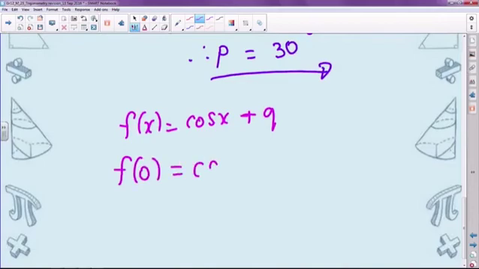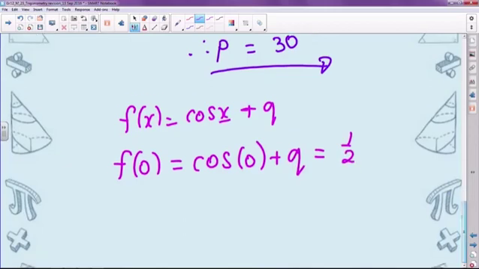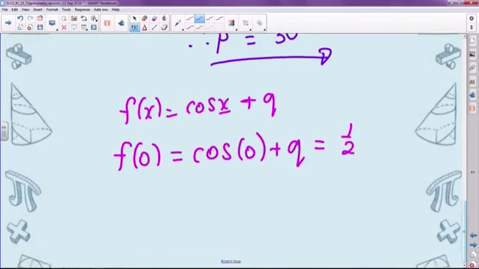So in place of x, I'm substituting 0. And that means that my output value should be a half. My function value is a half. And I'm simply going to solve for q. Cos of 0 degrees is 1. 1 plus q is equal to a half.